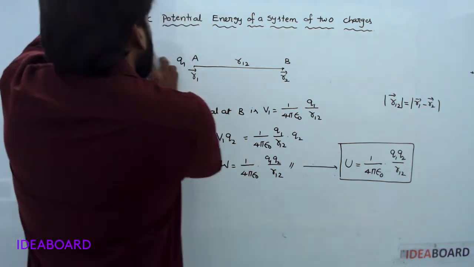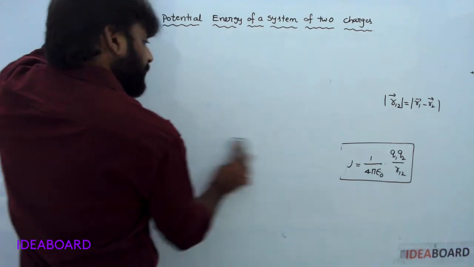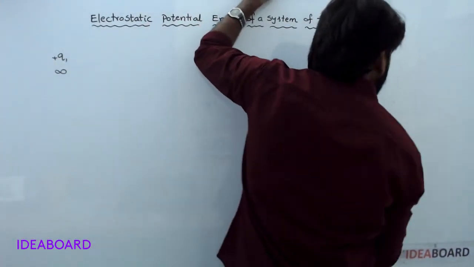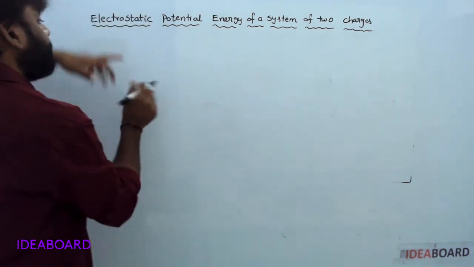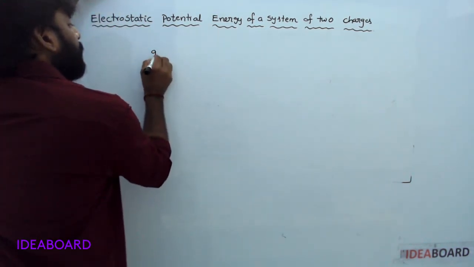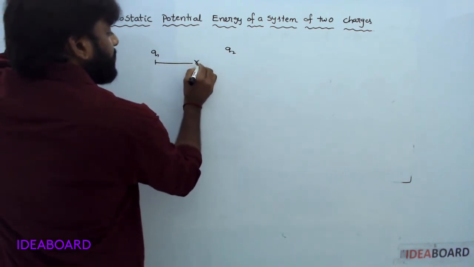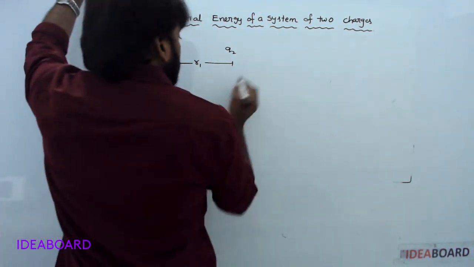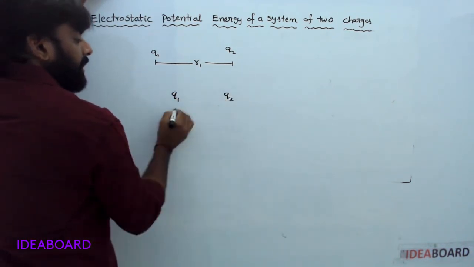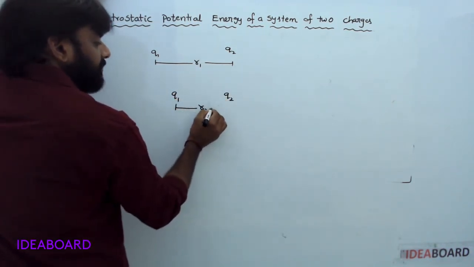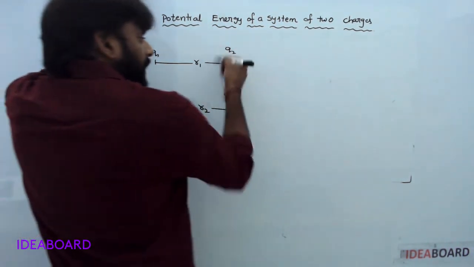It is the potential energy of a system of two charges. Now, for Q1 and Q2, the initial separation is R1. Now the separation distance between Q1 and Q2 is changed, either increased or decreased. What is the work done here?